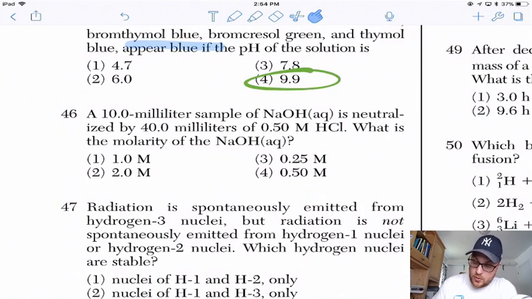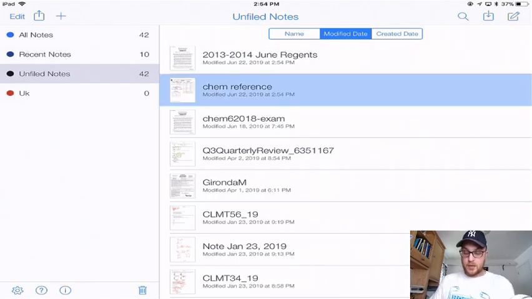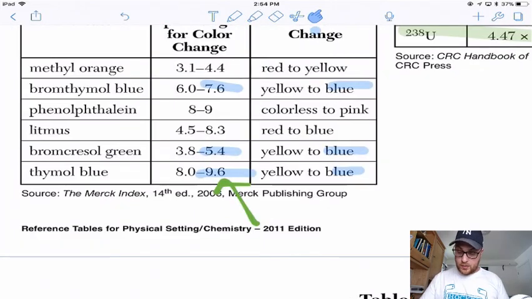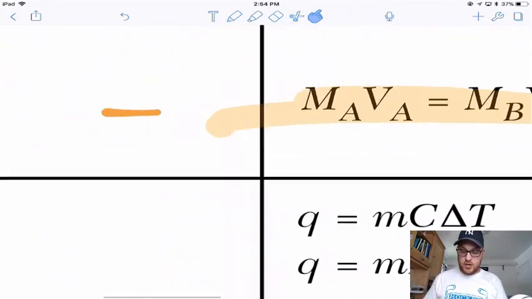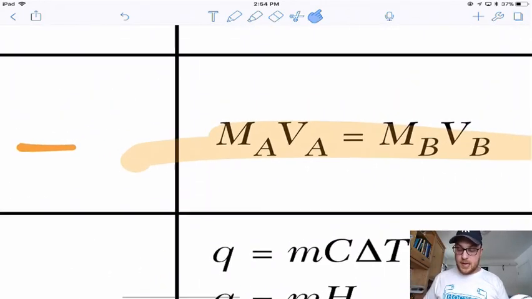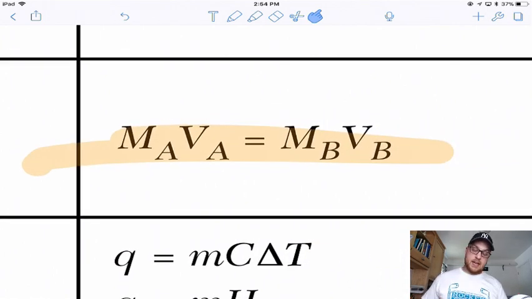As soon as you see the word neutralize, you see a base. You see, I didn't want to erase that or cross it out. You see a base. You see an acid. You see neutralized. You're using the titration formula. So the titration formula, we kind of looked at it before, is MAVA equals MBVB, where A stands for acid, B stands for base, M and V are molarity and volume, respectively.